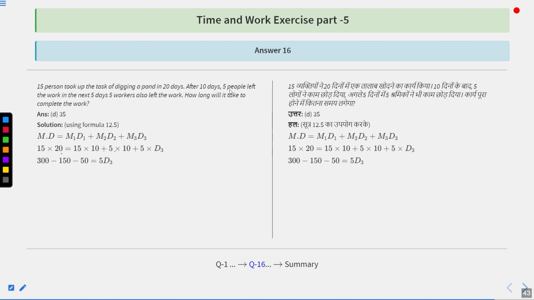Because after 10 days, 5 people left. So for 10 days, 15 people were working. But after 10 days, 5 people left. That means only 10 people were working. For how many days only? 5 days. After that, 5 also left.